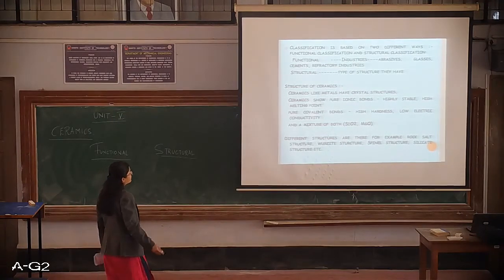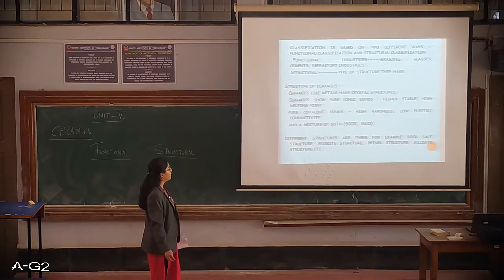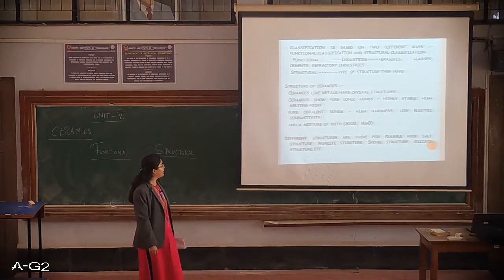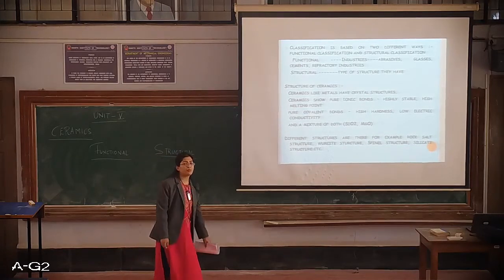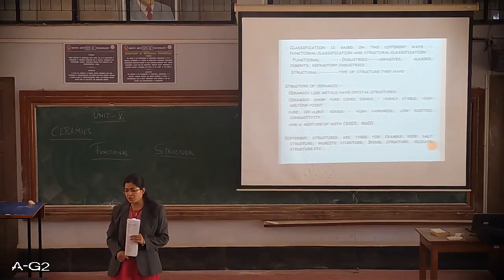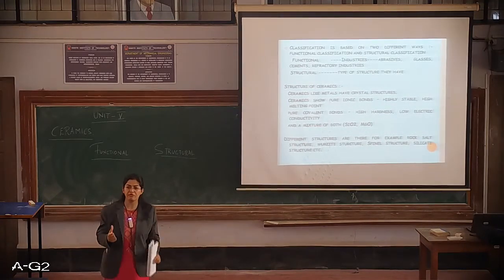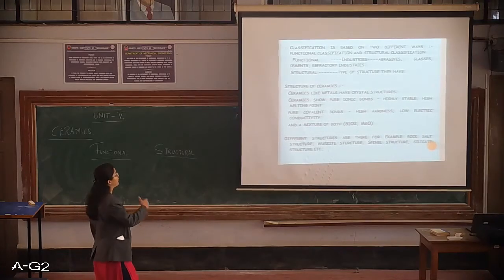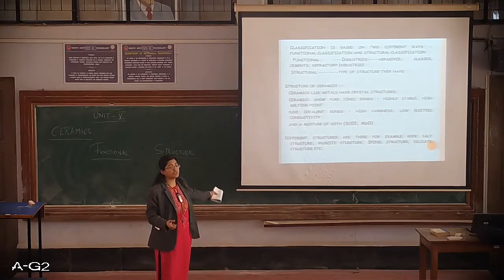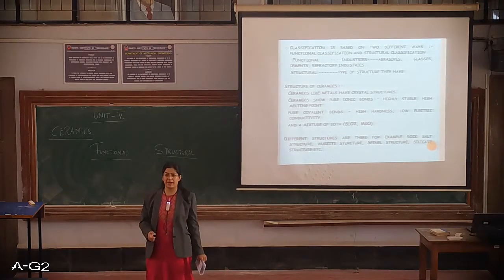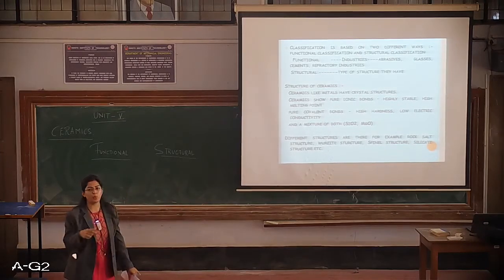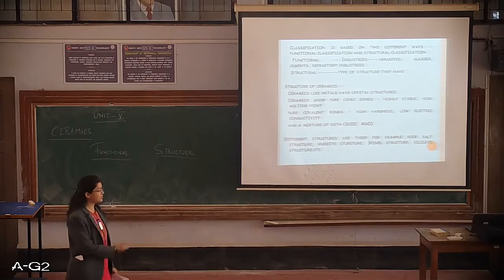The different structures that are there, for example, we have the rock salt structure, then we have spinel, silicate structure. There are these different types of structures. As for our syllabus or the discussion point of view, it is limited to an overview of ceramics. We are not going into detail with respect to the different structures of a ceramic. There are many more different structures of ceramics which are present, but for us, we are not going to go into much detail with the structures of these ceramics.